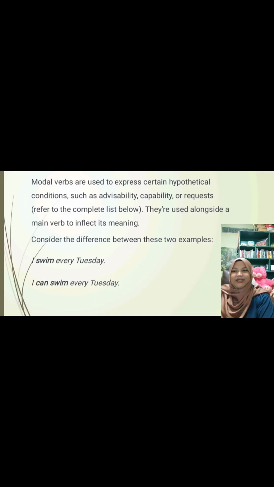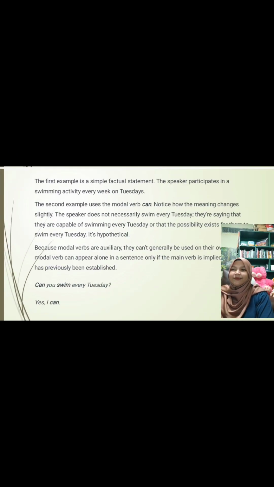I swim every Thursday. I can swim every Thursday. The first example is a factual statement that speaks of participation in a swimming activity every Thursday. The second example uses the modal verb can.